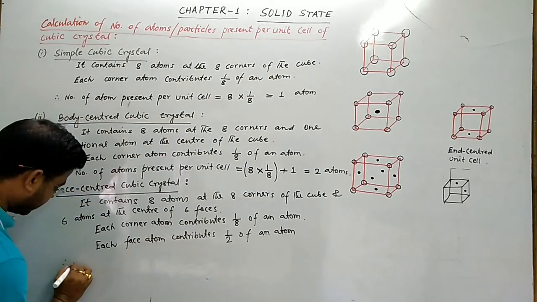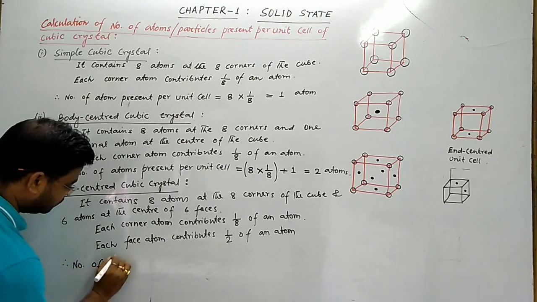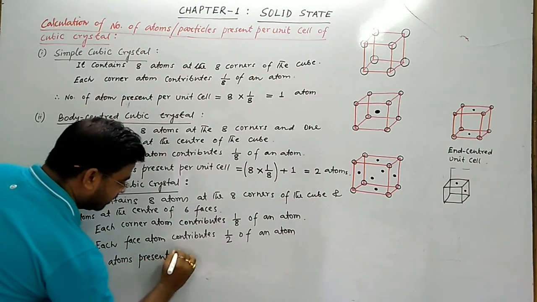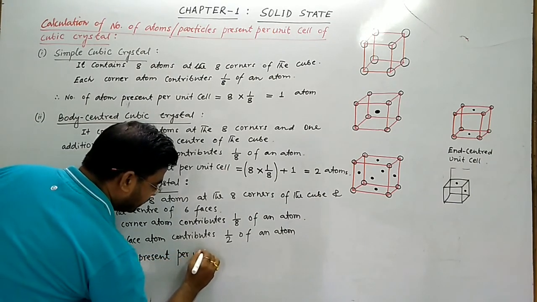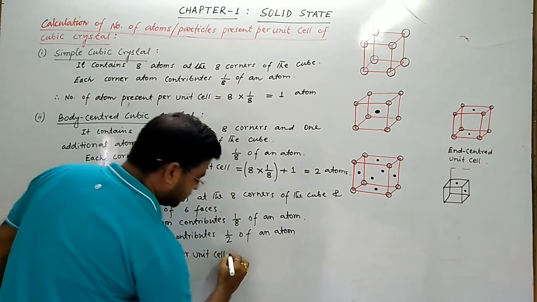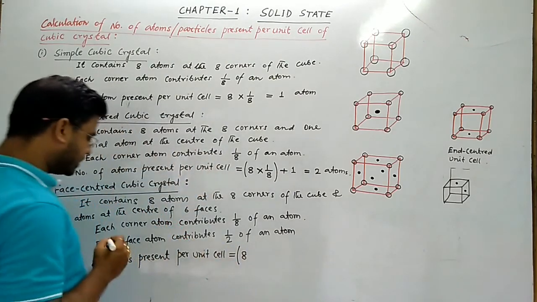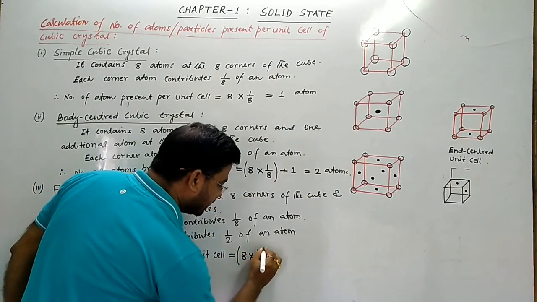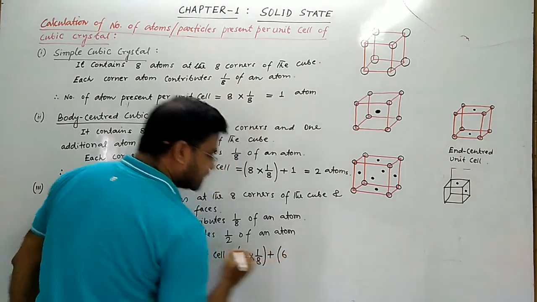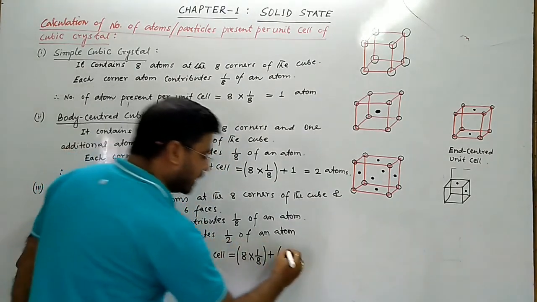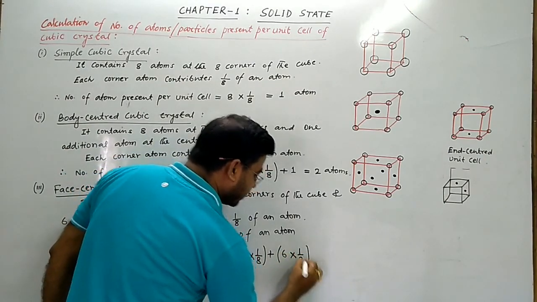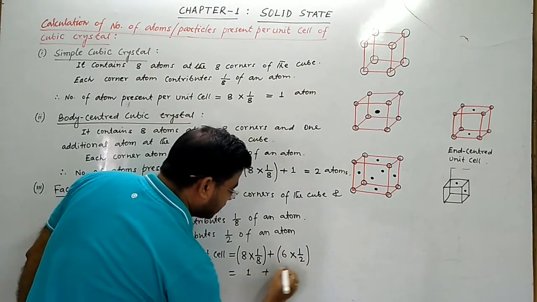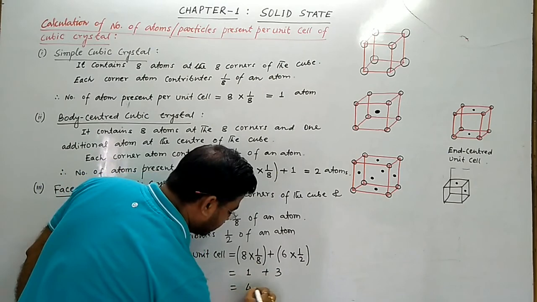So therefore number of atoms present per unit cell equals to, so in face centered there are 8 atoms at the 8 corners and each corner contributes 1 by 8. Again 6 atoms at the center of 6 faces and each face is shared equally, half of an atom. So this is 1 plus 3, 1 plus 3 is 4 atoms.